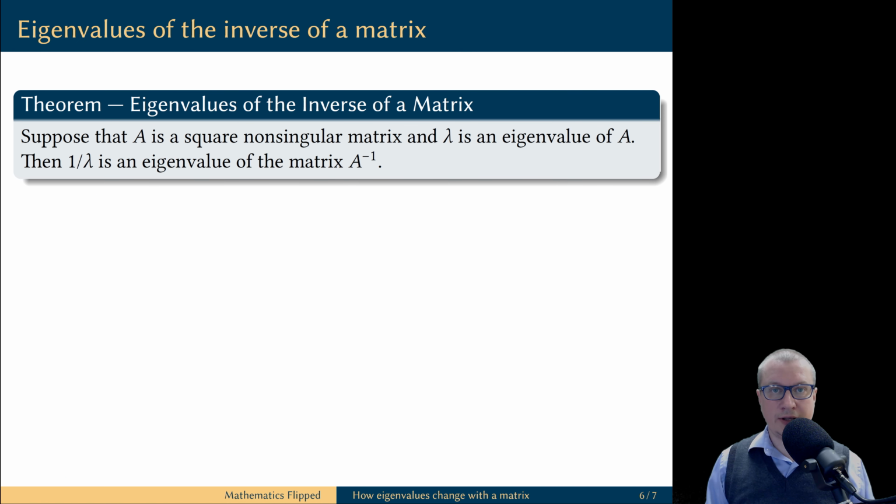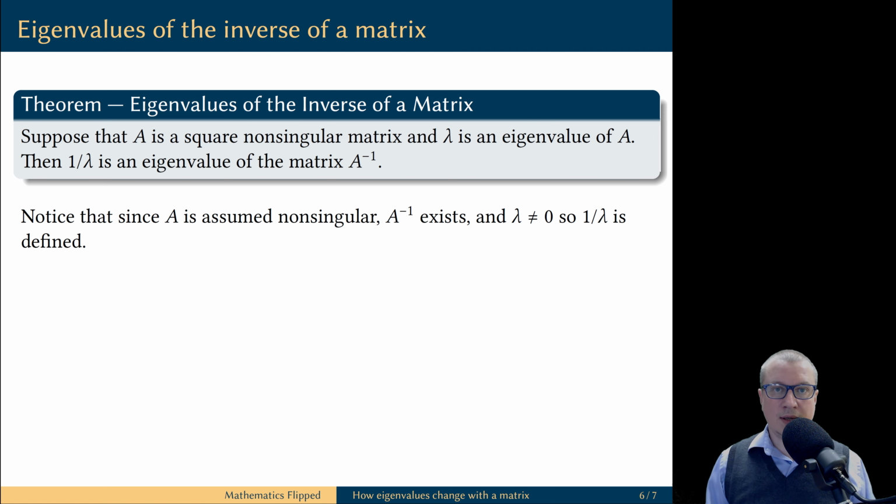Next, if we have an invertible matrix, then the eigenvalues of the inverse of the matrix are inverses of the eigenvalues of the original matrix. Let's observe that to be invertible is the same as to be non-singular, and in the previous video we proved that non-singular matrices have only non-zero eigenvalues. Therefore, multiplicative inverses of all eigenvalues do indeed exist.